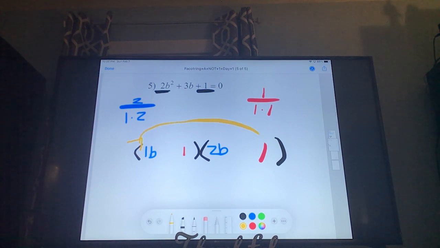Okay, so we check the outers and the inners. So 1 times 1 is 1. Oh, wait, my bad. I did that wrong. There should be 1 times 2. My bad. 1 times 1 is 1. 1 times 2 is 2. Would a 1 and a 2 ever give me a 3? Yeah, how? It's got to be a plus plus. Okay, so we could fill in plus plus.